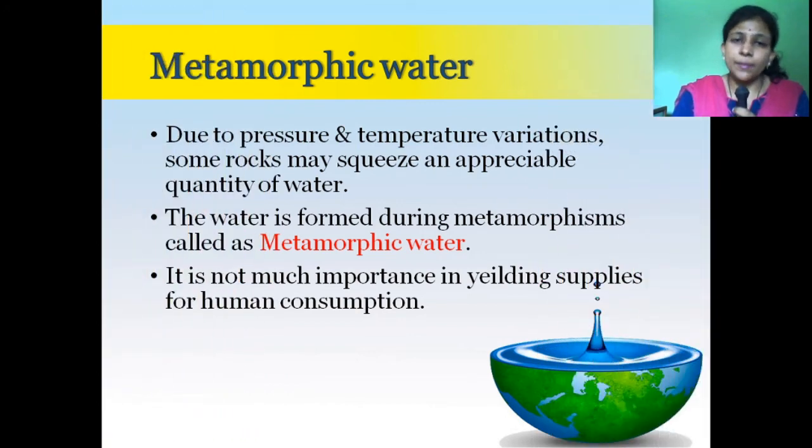Now we will see metamorphic water. The water formed during metamorphism is called metamorphic water. Due to pressure and temperature variations, some rocks may squeeze out an appreciable quantity of water.